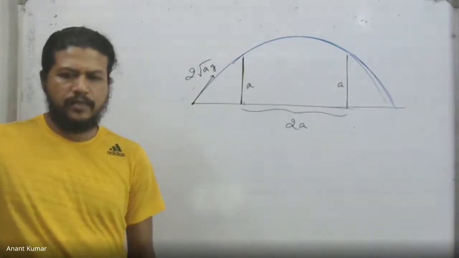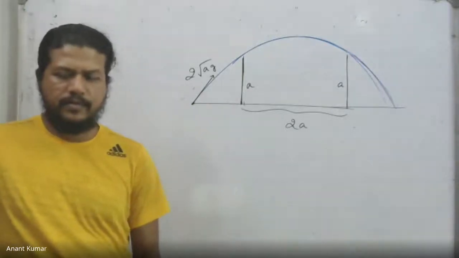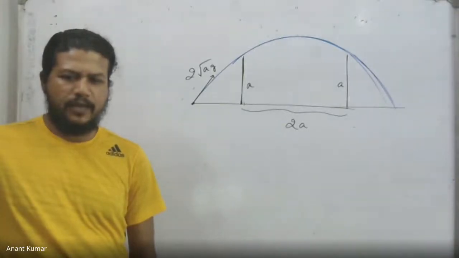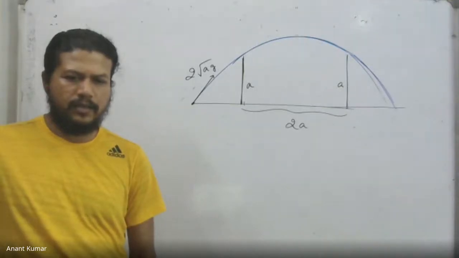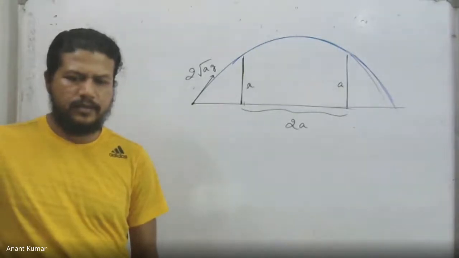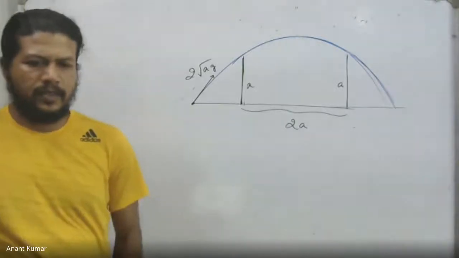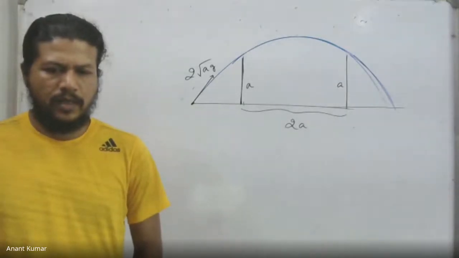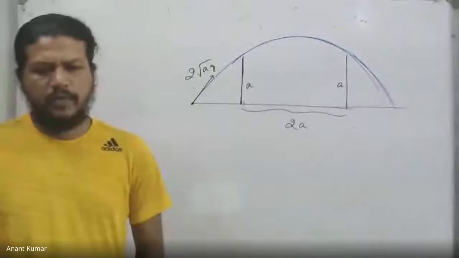Atri, have you done it? 2 root a by g. Fine, that is okay. Atul, have you done it? Done, Ayush. Okay. Devjyoti, you have logged in from 2 devices, it seems. 2 root a by g. Almost. Okay. Riktam, Ishant has done it. Param, 2 root a by g is fine, that's okay.